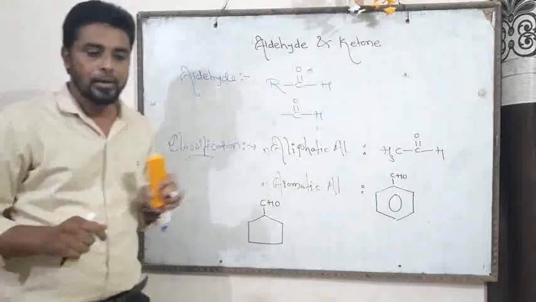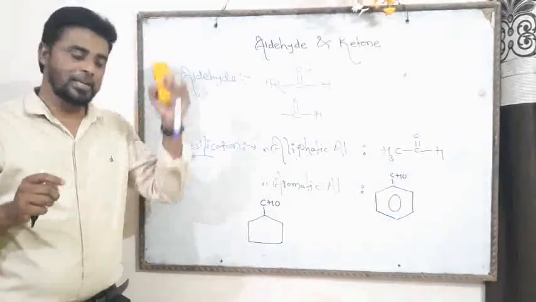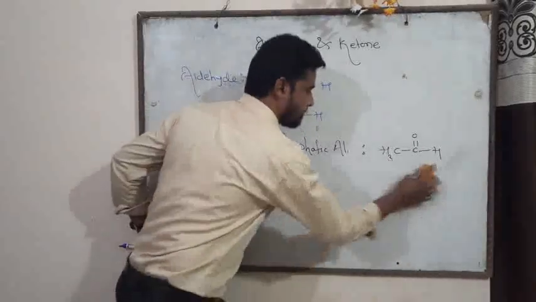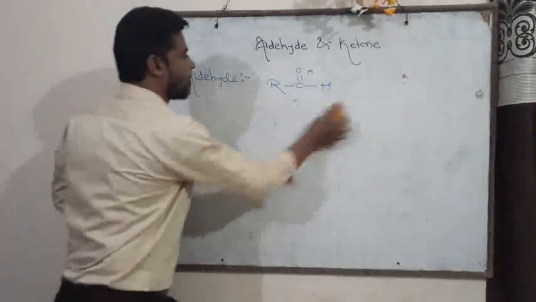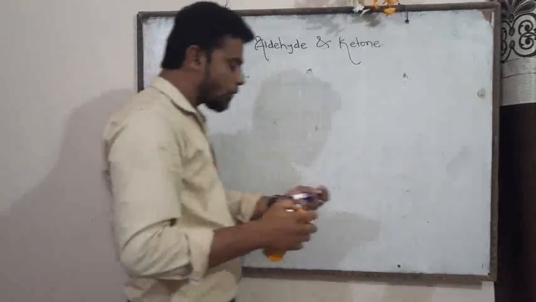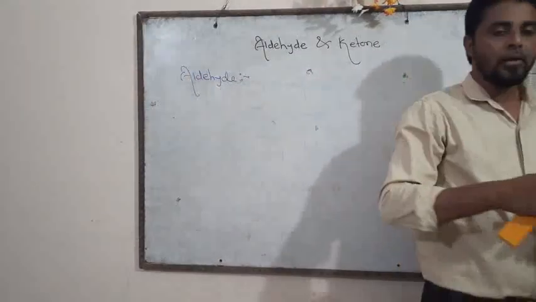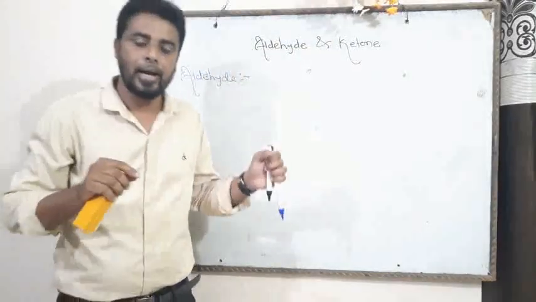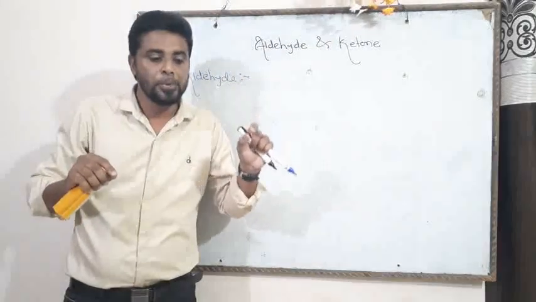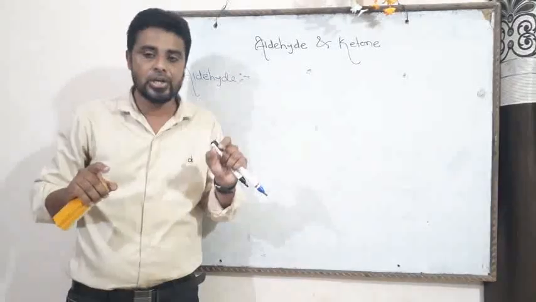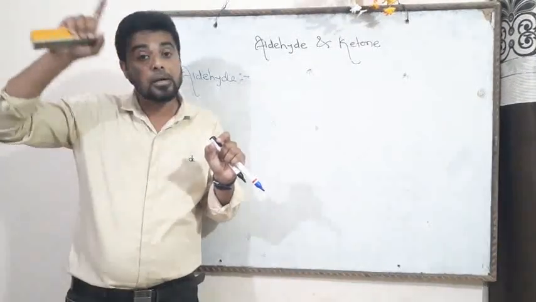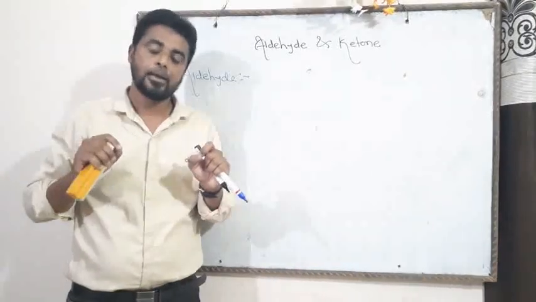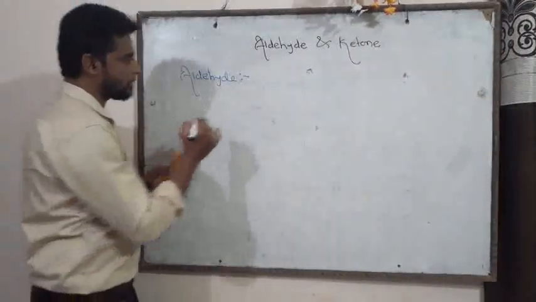Okay, now friend, let's see their nomenclature. Now friend, before going towards the nomenclature, one thing to keep in mind is that in case of the aldehyde, the CHO group is always attached on the terminal carbon atom, means at the corner. Okay, let's see their nomenclature.